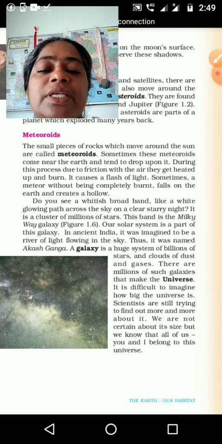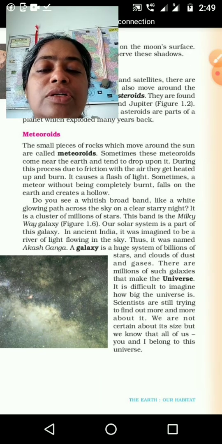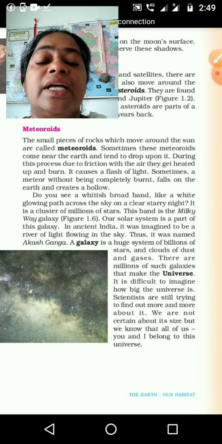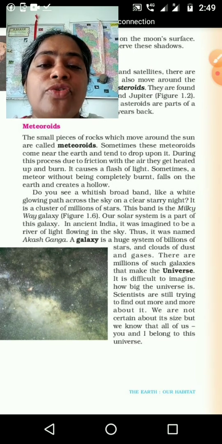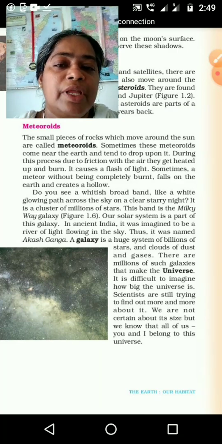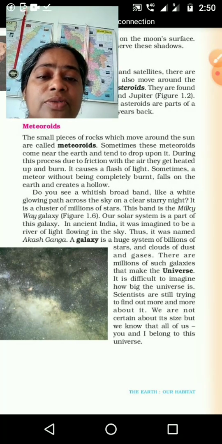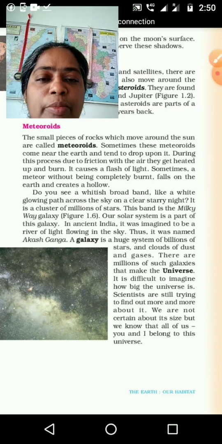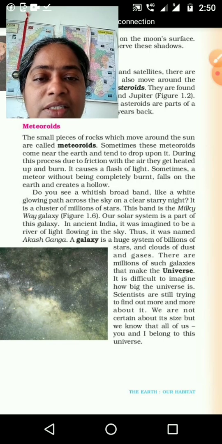Then sometimes a meteor, without being completely burned, falls on the earth and creates a halo. Sometimes, one or two years before, in Burma, one person was sitting and doing his work. Next morning he understood that something special had come near his room, inside his workshop, and he took that piece of rock. Then he showed it to his friends, and later we understood it was a part of a meteoroid. Sometimes it comes, and if bigger pieces fall, we can see that halo forming.